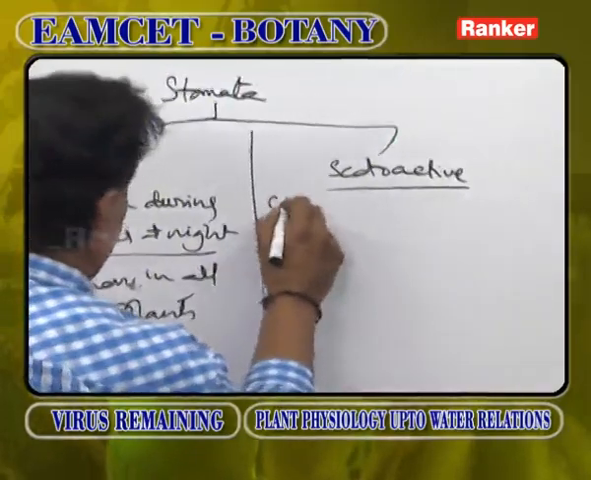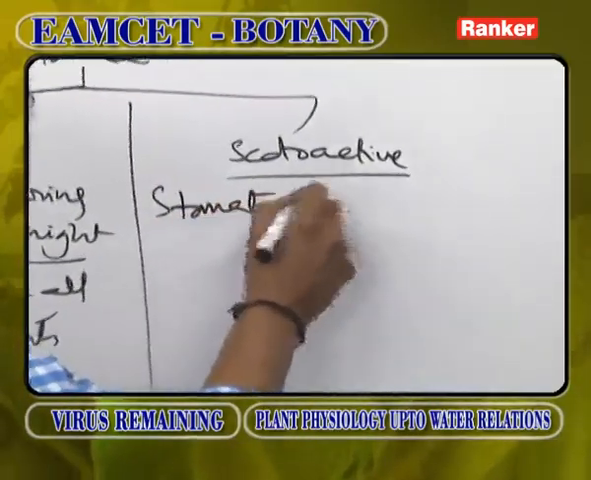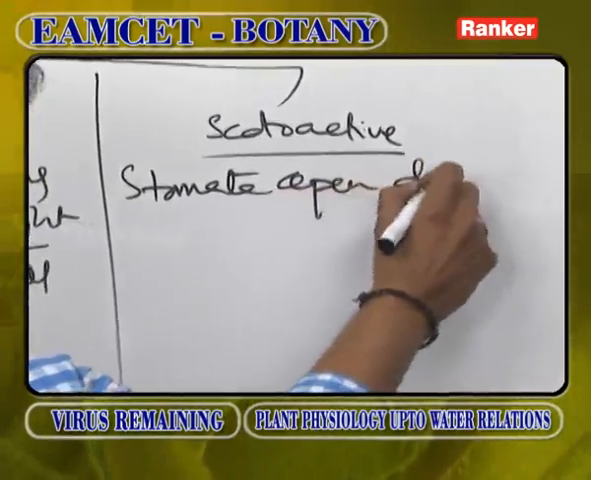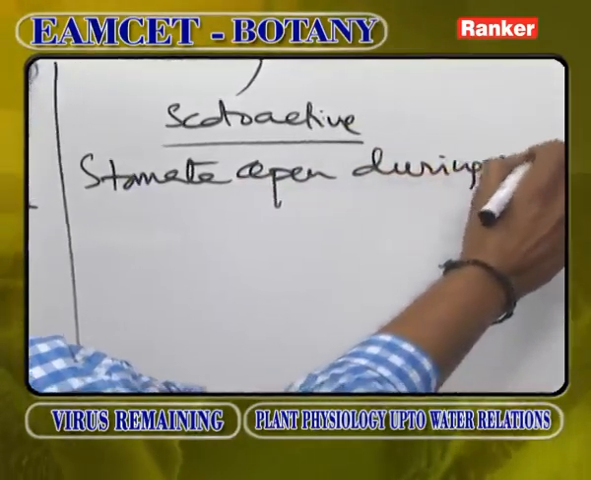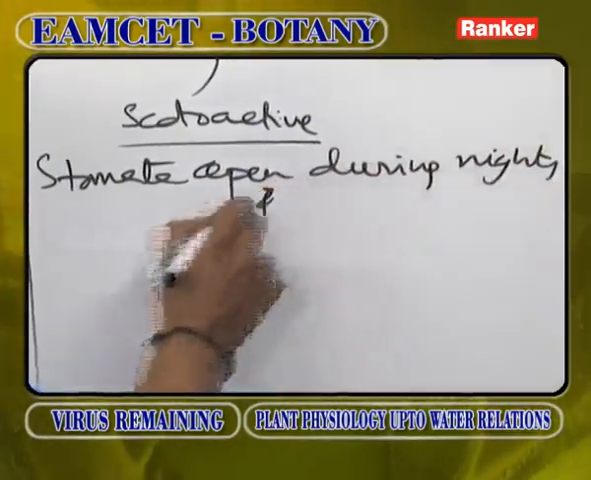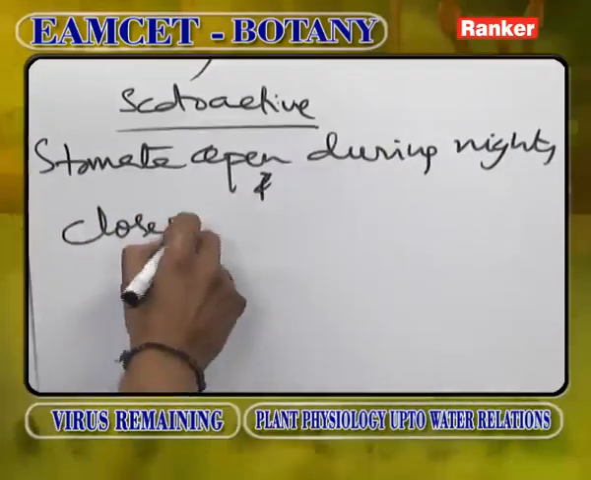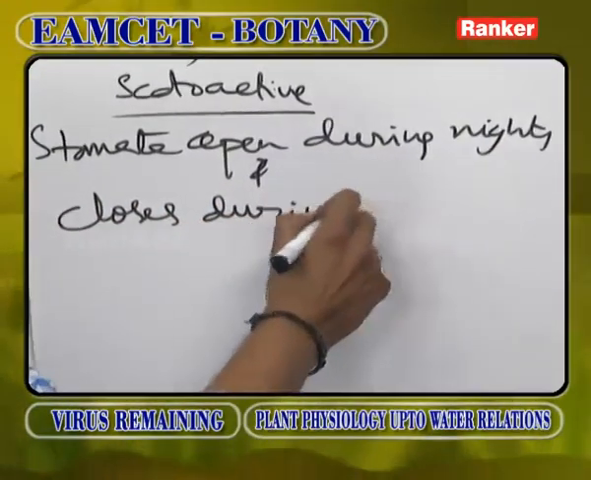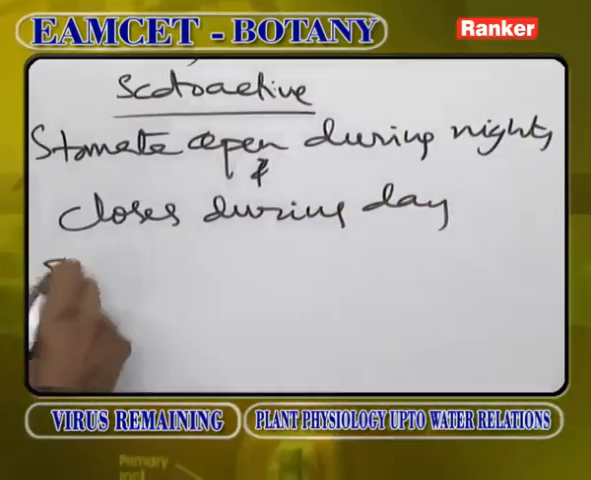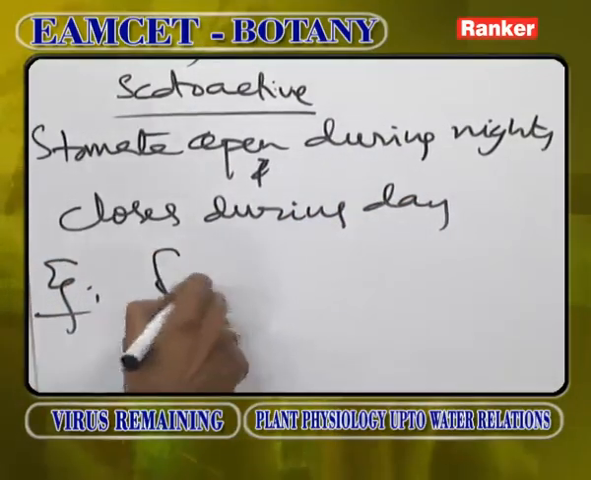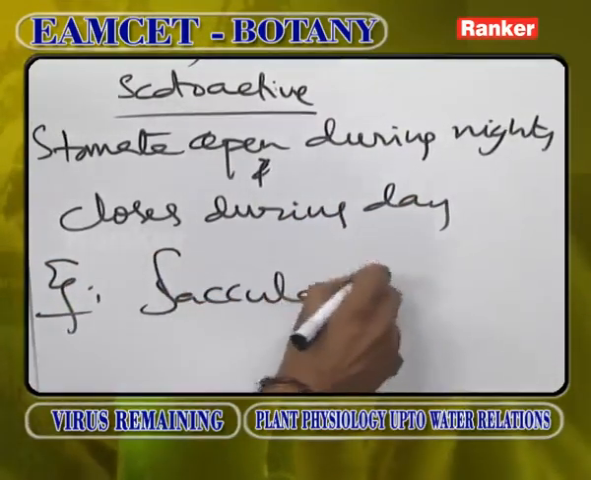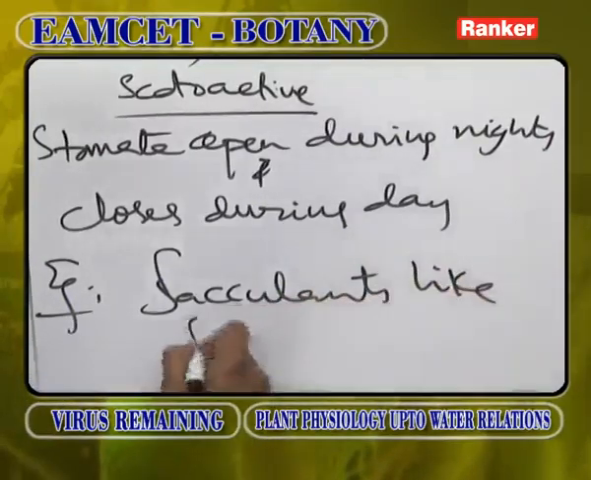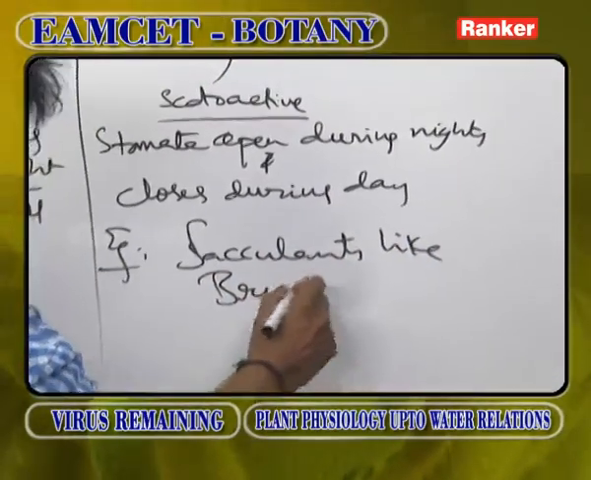Scotoactive, it is reverse. Stomata open during nights and close during day. For example, succulents like Bryophyllum, Opuntia.